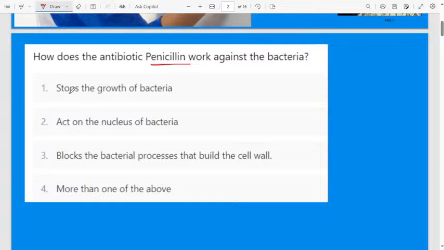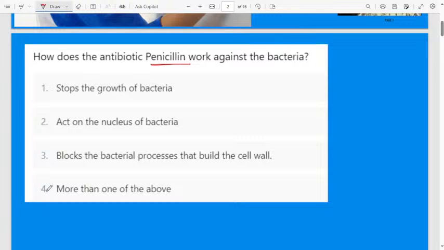Okay. How does antibiotic penicillin work against the bacteria? The first option is it will stop the growth of bacteria, and second, act on the nucleus of bacteria. Third one, block the bacterial process that build the cell wall. Fourth option, more than one of the above.